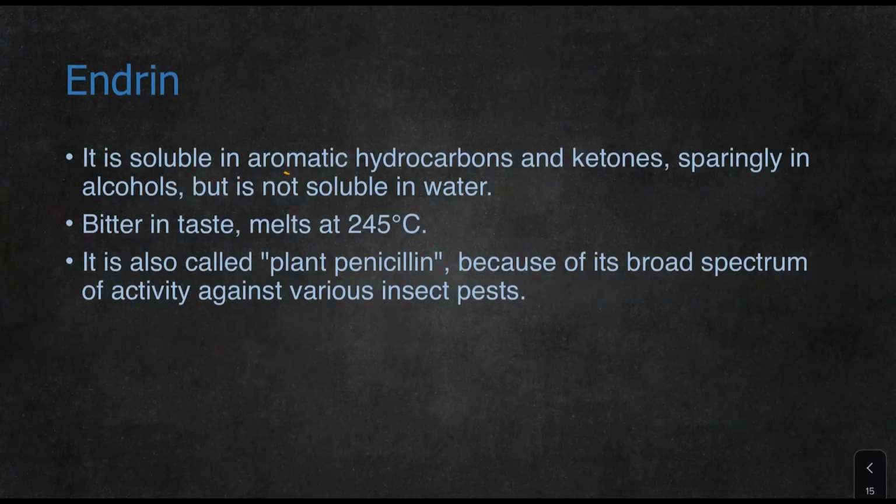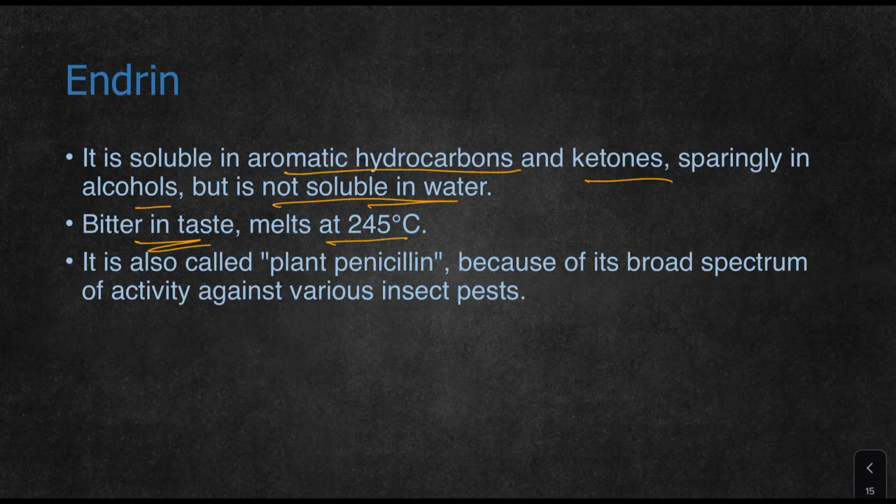Endrin is soluble in aromatic hydrocarbons and kerosene, ketones, sparingly in alcohols, but not soluble in water. They are bitter in taste and melt at 244 degrees. They are also called plant penicillin because of their broad spectrum of activity against various insect pests. Endrin is mainly used as a treatment for plants, hence the name plant penicillin.